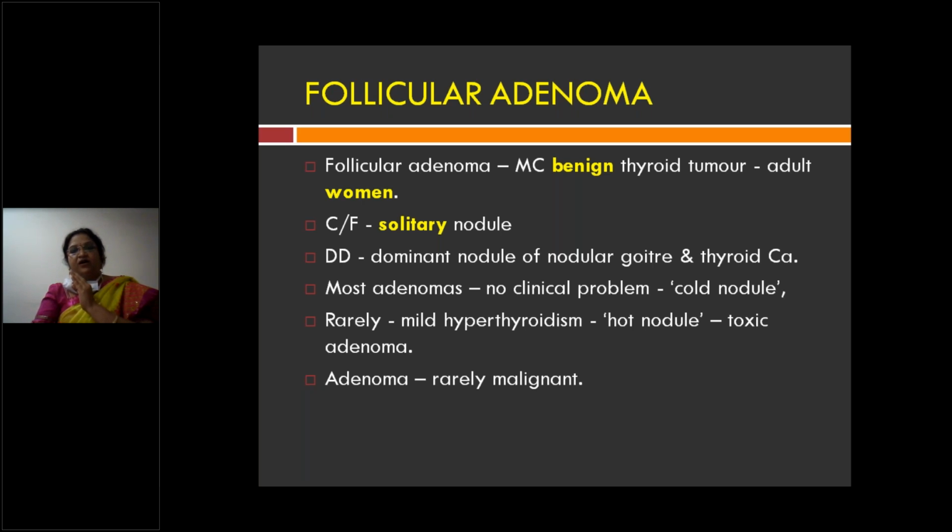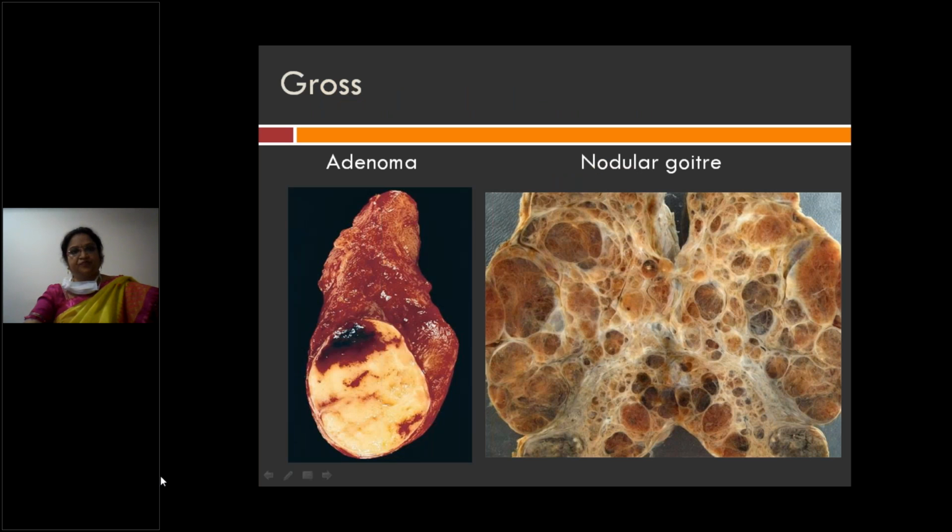Whenever a toxic hot nodule is there, then it is mainly a toxic adenoma. Adenomas are rarely malignant. So follicular adenoma, main features: it is the most common benign tumor of thyroid, presents as a solitary nodule, should be differentiated from nodular goiter and other thyroid carcinoma, and presents as a cold nodule.